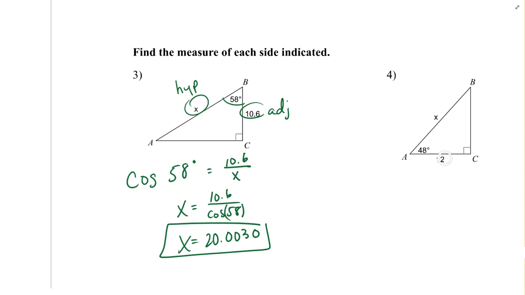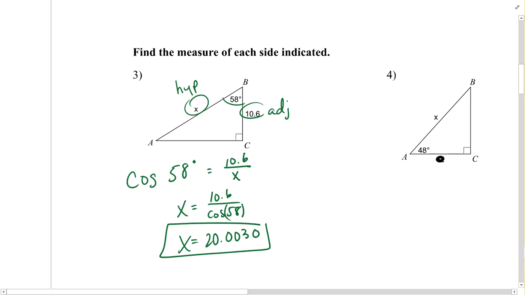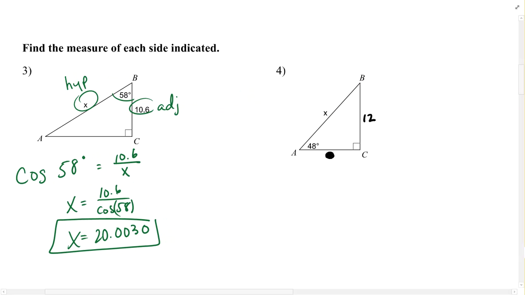And on this next example, rather than leaving the 12 in this position, that would just end up making the same type of triangles we saw before. I'm going to move the 12 over here so that we have a chance to use a different formula. Since the 12 is now opposite of the 48 degrees,